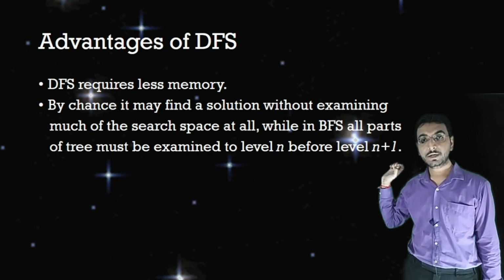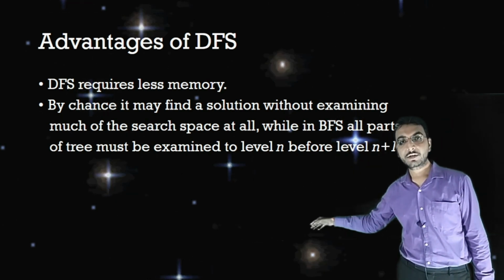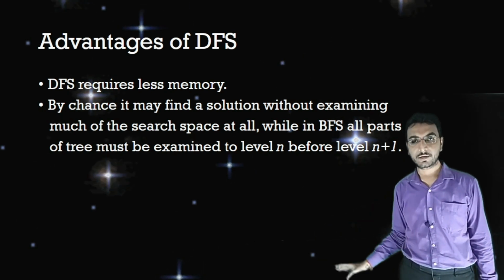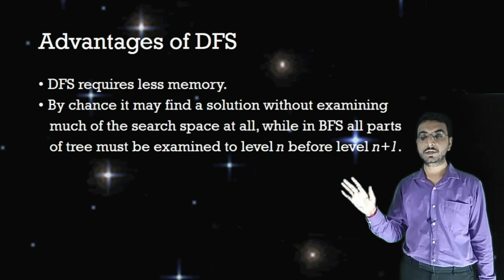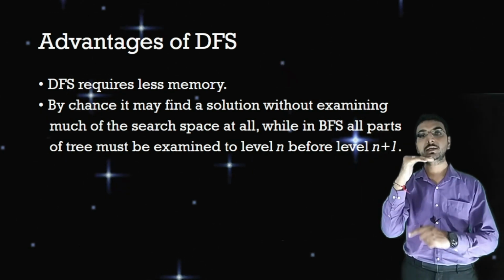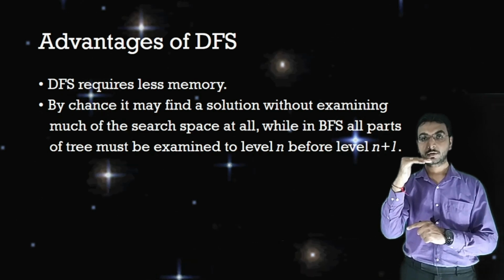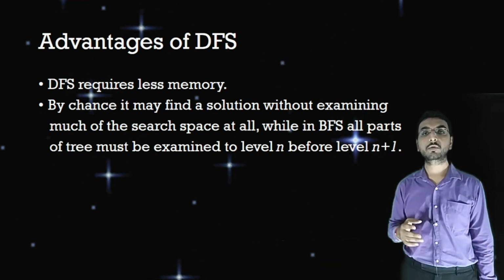But let's say the solution lies in a deeper manner. In that case BFS will not be sufficient, because BFS is going to explore level n before exploring level n plus 1. So in this type of situation DFS will be more useful.